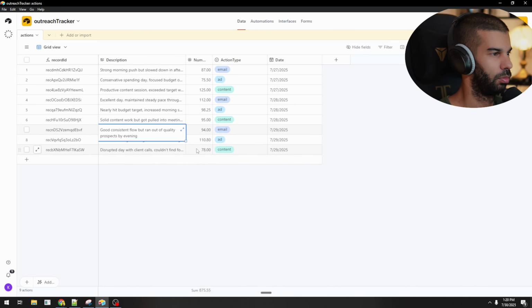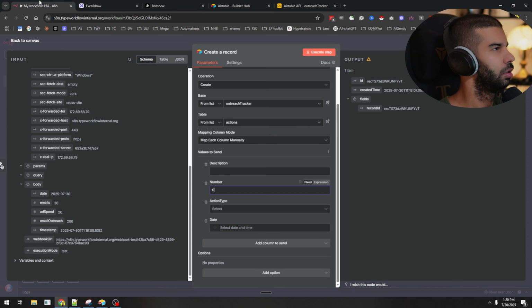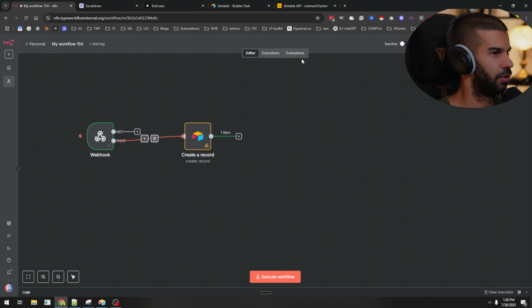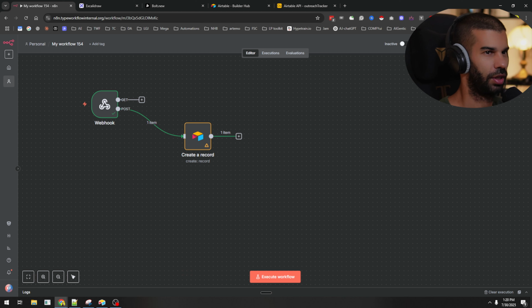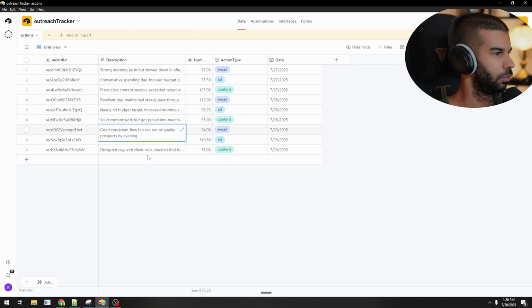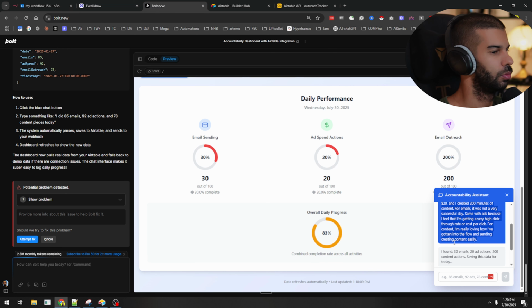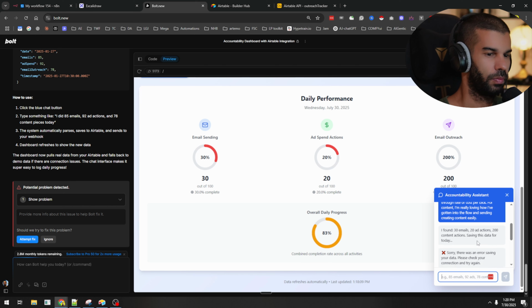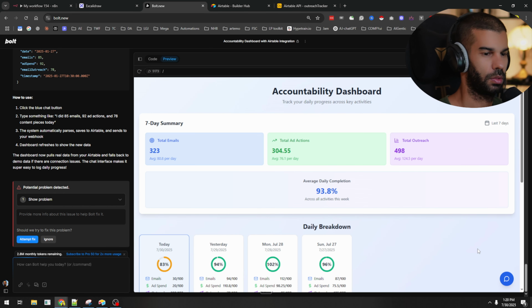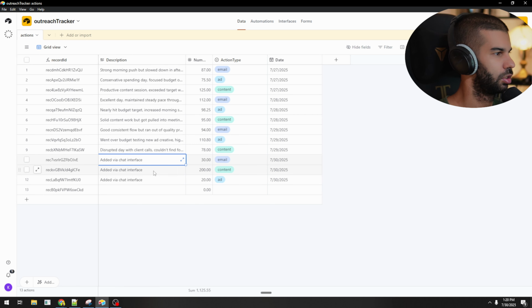With all the 9 from before. Okay, interesting. So does that mean that we need to have this running? But I think we're creating information, connecting it directly to our table. But let's try this once more. So we run the webhook, paste that in there, hit enter. And I don't think we got any errors there. So, okay, it's just adding via chat interface.